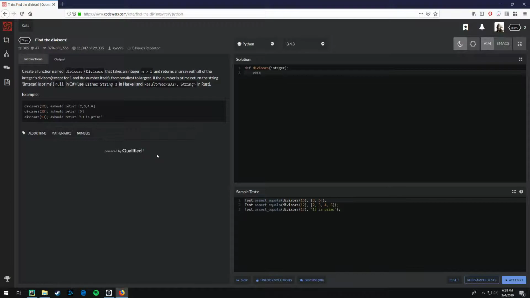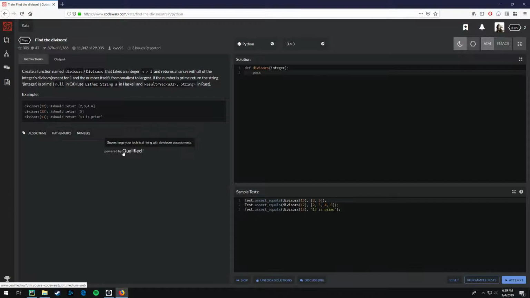So this says find the divisors. Create a function named divisors that takes an integer that's greater than 1 and returns an array with all of the integer's divisors except for 1 and the number itself, from smallest to largest. If the number is prime, return the string integer is prime.